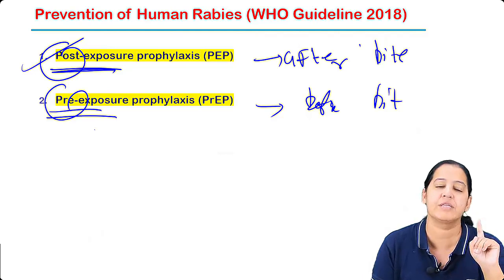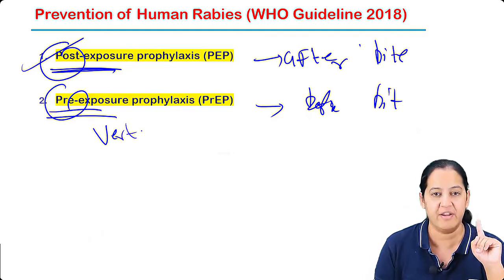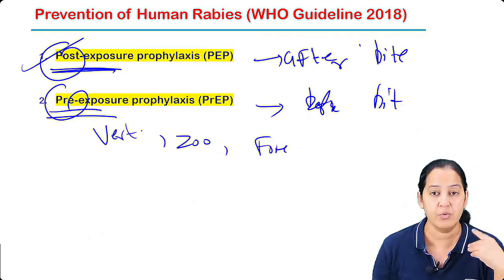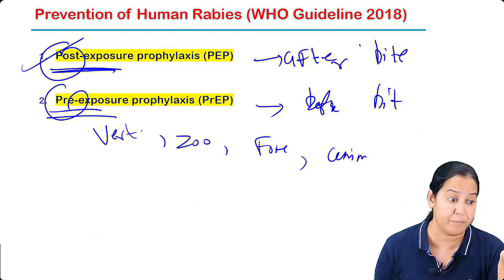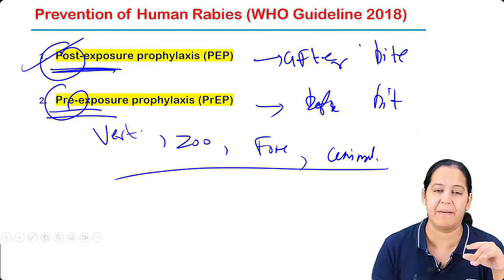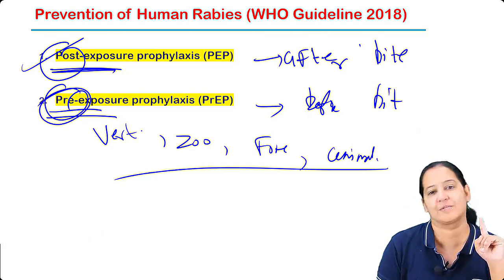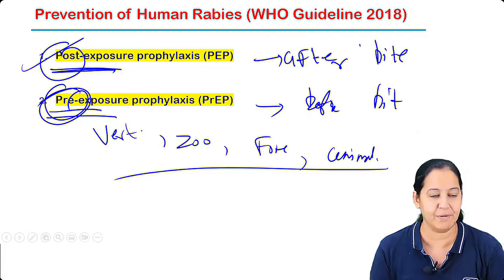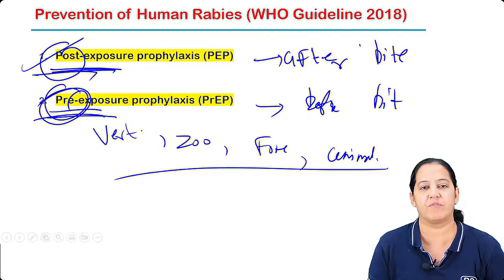But pre-exposure is required for the veterinary doctor, the person who works in the zoo, the person who works in the forest, the persons who are in close contact with animals due to their profession. They have a fear that anytime they can have a dog bite or any animal bite. In that case, they can have pre-exposure prophylaxis. So we have both protocols. Post-exposure, pre-exposure prophylaxis, okay?